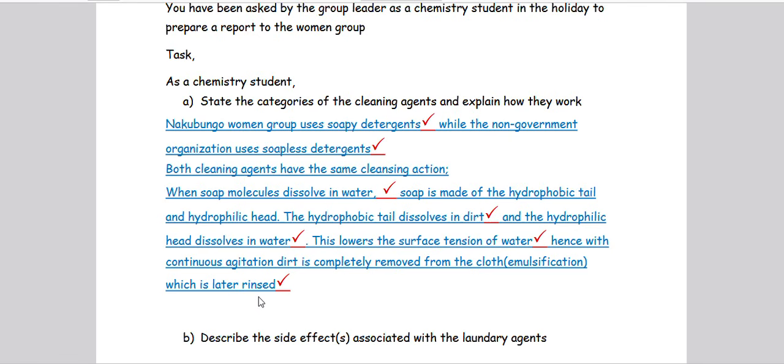And once the surface tension of water is lowered, with continuous agitation the dirt will be completely removed from the cloth, a process known as emulsification. And the cloth will later be rinsed to remove all the dirt particles. So simply, that was part A.